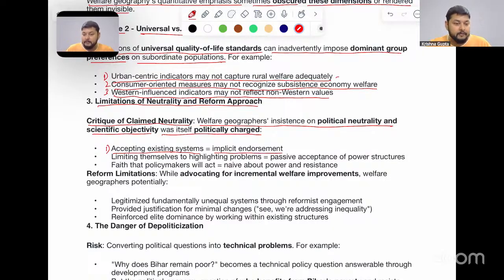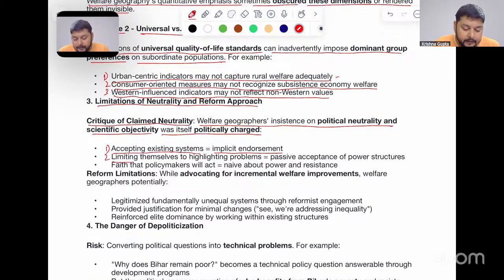We have seen Richard Morrill say that we need to assess the existing system. If I am accepting the existing system, I am accepting that I am entitled to the kind of inequality prevalent over space and society. Therefore, this was a kind of contradiction by the welfare geographers.